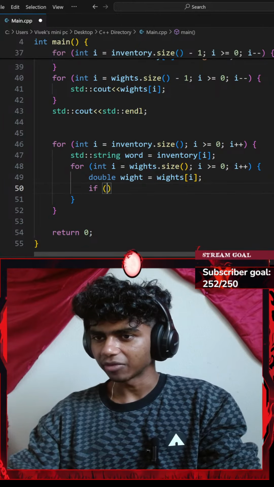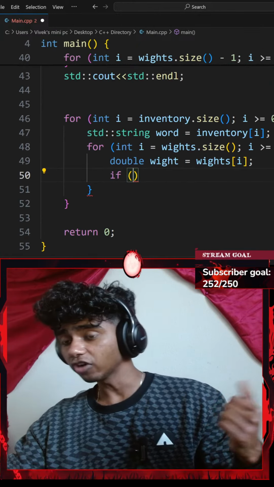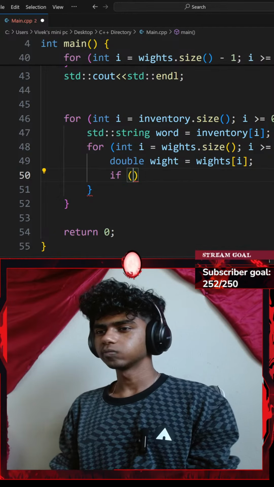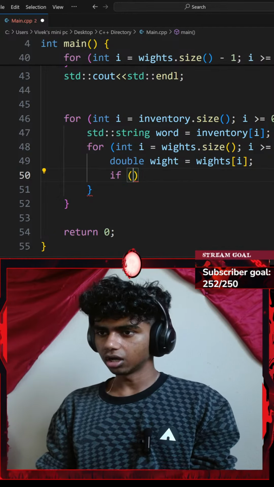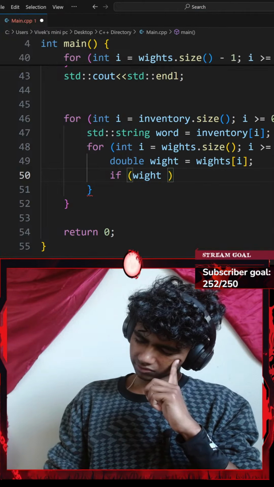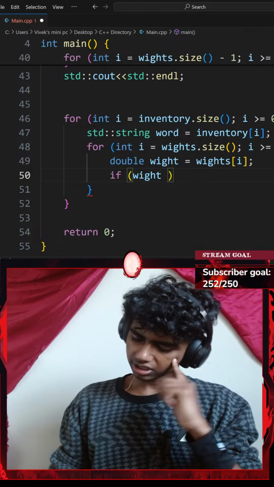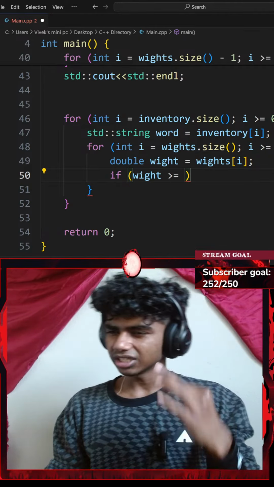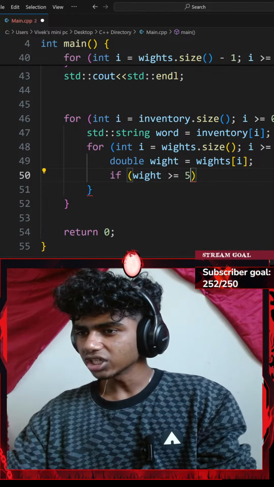Let's go with an if statement. Okay, I'll go with if a pair of parentheses. Okay, let's see what condition I want to add. If my weight variable is greater than or equal to, let's see, 5, I just need greater than 5.